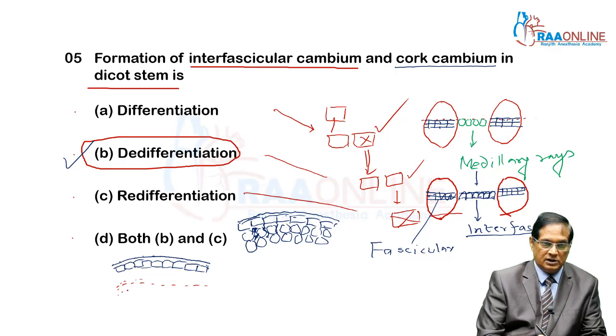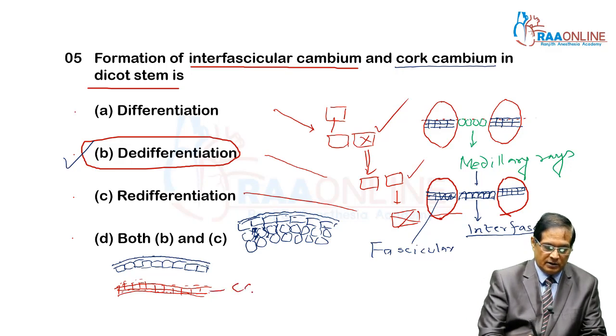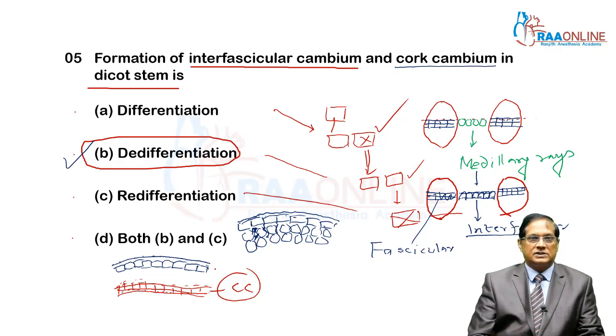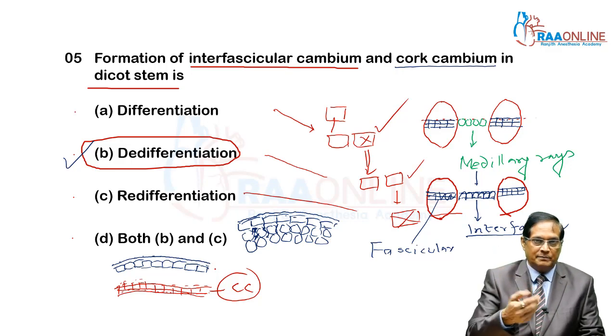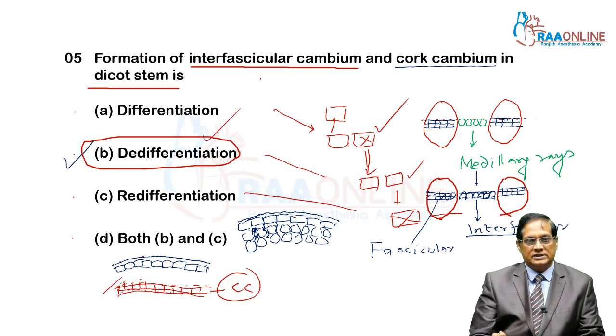So cork cambium is formed due to division in permanent living cells. This is cork cambium, or phellogen. And phellogen is formed from differentiated cells. That is, differentiated cells regain the power of division, hence its origin is also a good example of dedifferentiation.